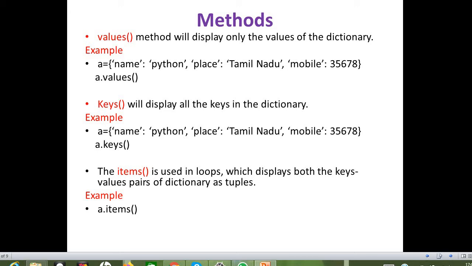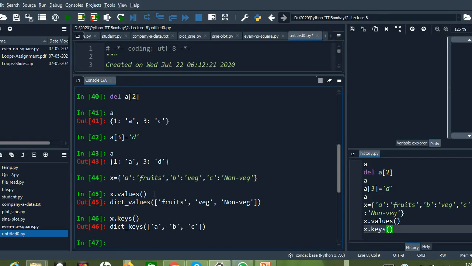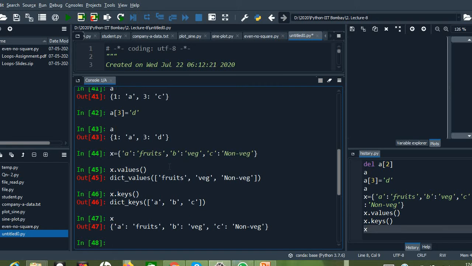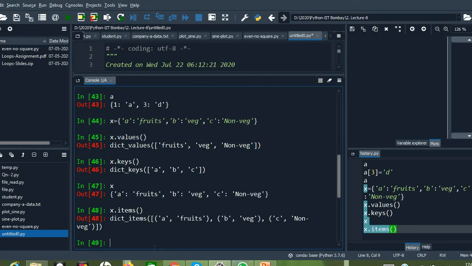Okay, so another method is, if I want to view everything, right, both key value pair, for that anyway if we give the dictionary name inside print we can obtain it. But another method is we can go for a method called items, right? So this items method will be mostly used in loops like for loops to access each and every item from the dictionary using its key. So here if I give x, we can see all the key value pairs, right? So instead of that, we can go for x dot items. This also will display all the key value pairs, but it will be displaying in tuple format, right?